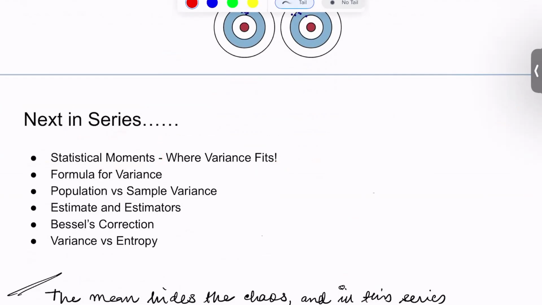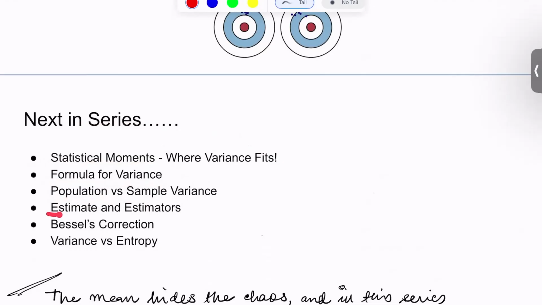We have seen that mean is probably just not enough, or it's not giving enough information, where we also require variance. Similarly, we'll have other statistical moments that can give a better understanding of the data distribution that we are trying to study. Next, we'll also look into the formula for variance, or how we can calculate variance based on some data samples that we have. That in turn would depend on whether the data samples are coming from a population, or they are being fetched from a subset of that population.